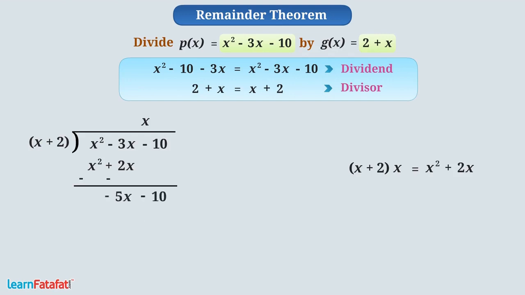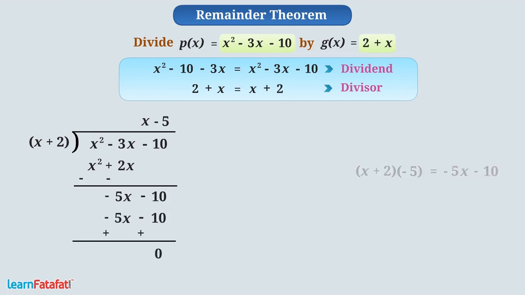Now, the remainder minus 5x minus 10 is a new dividend, while the divisor is same. So, like the previous step, we will divide the first term of dividend by first term of divisor. We will get minus 5 as second term of quotient. Now, we will multiply the divisor by second term of quotient and subtract its product from dividend. This gives 0 as the remainder.